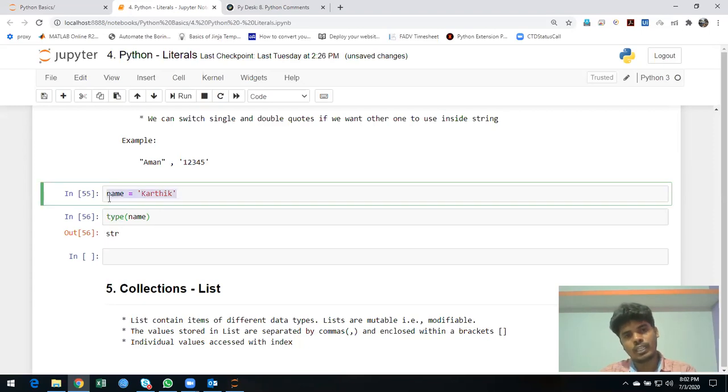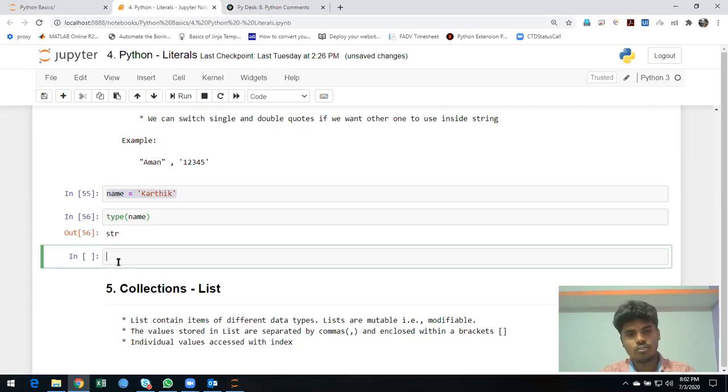What other ways can I do it? I'm going to give the name Priya, and instead of single quotation, I'm going to use double quotation.